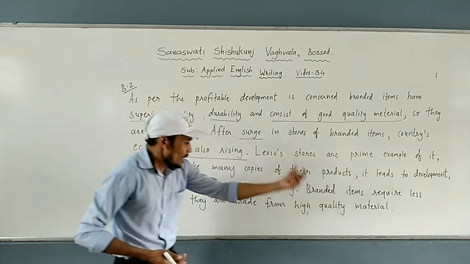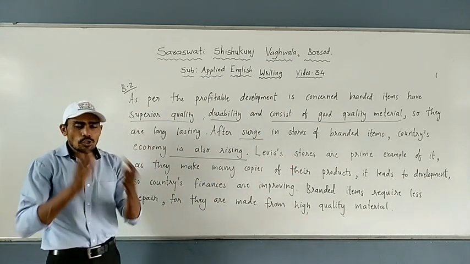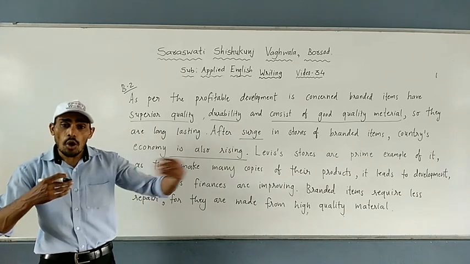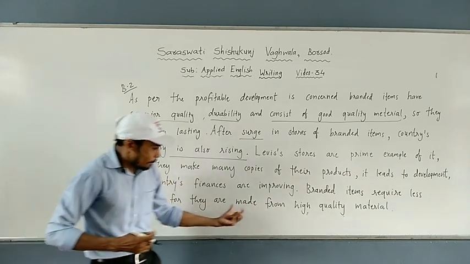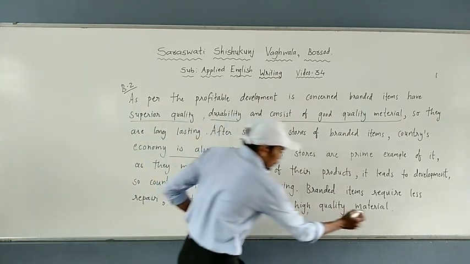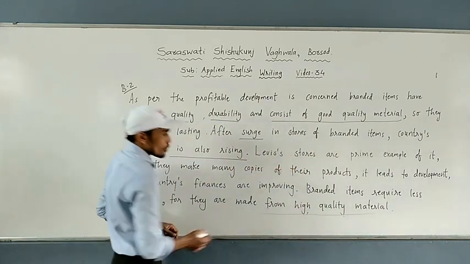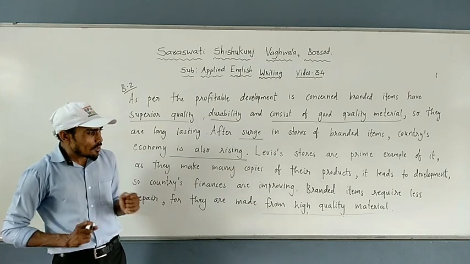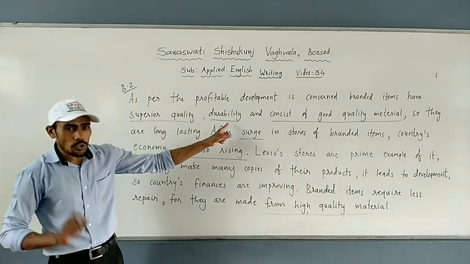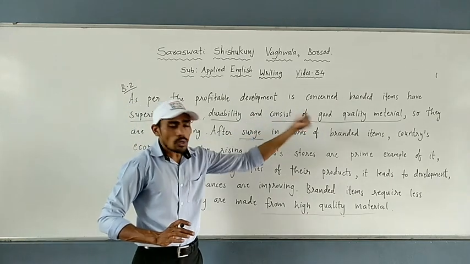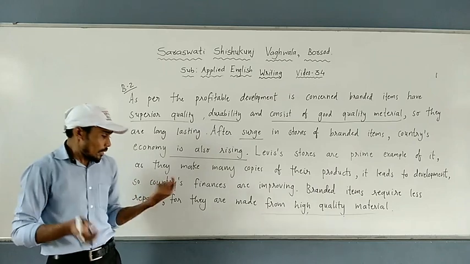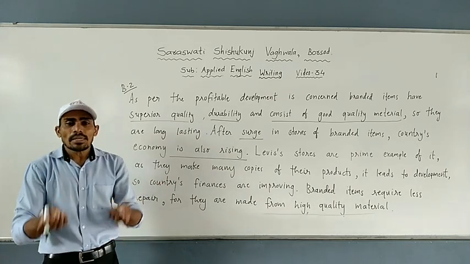Branded items require less repair. Once you buy, you don't have to repair at all. It is long lasting, for they are made from high quality material. So I have written 2 points, students: superior quality, durability and good quality material, and the second, the country's economy is rising.